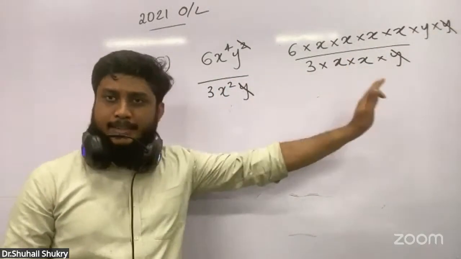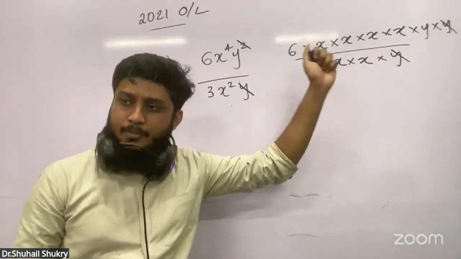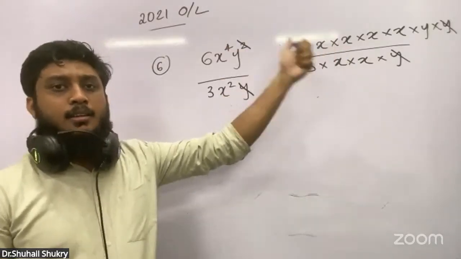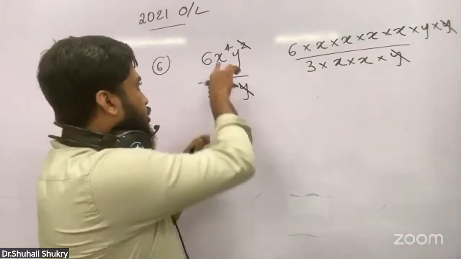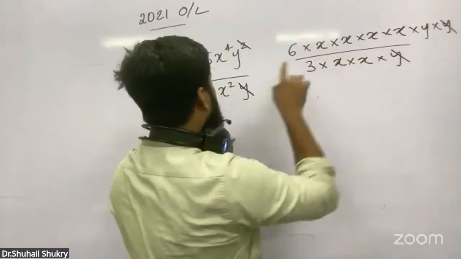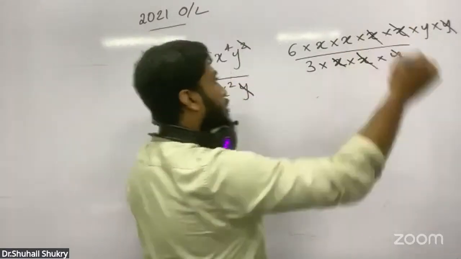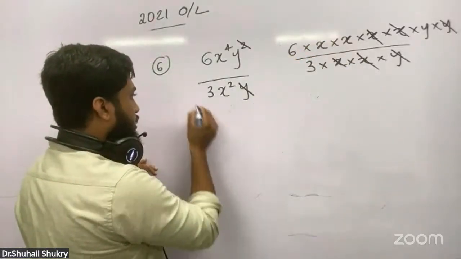Always we can't write like this, but at least if a child doesn't know about this, if they are participating for this, at least they understand. Hereafter, don't do like this. Directly you can get it like this. Understand the meaning, right? X to the power 4, there are 4 x's. x to the power 2 means there are only 2 x's. So 2 x's and 2 x's simplify. We get only x squared here. We'll write 1 by 1. The answer, right?